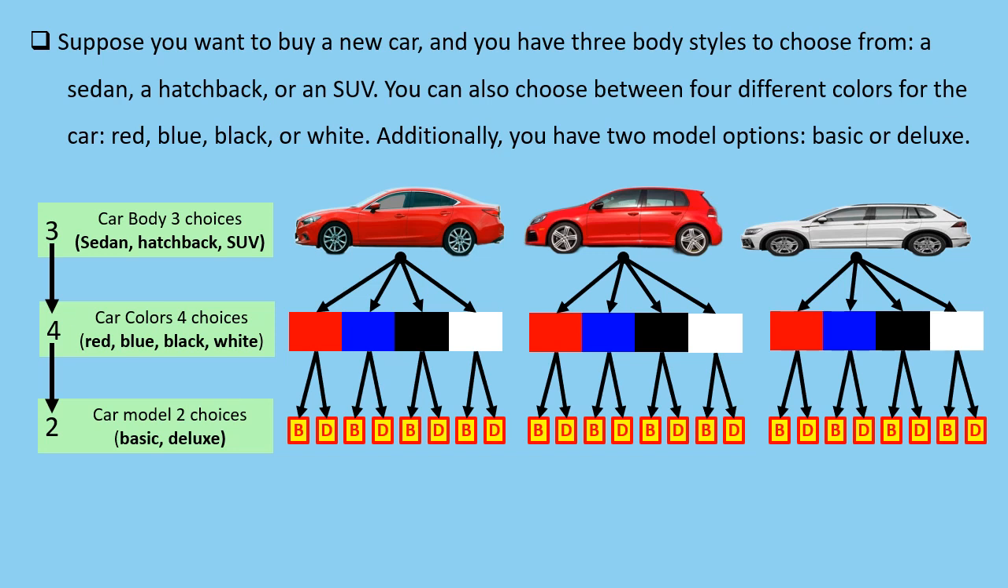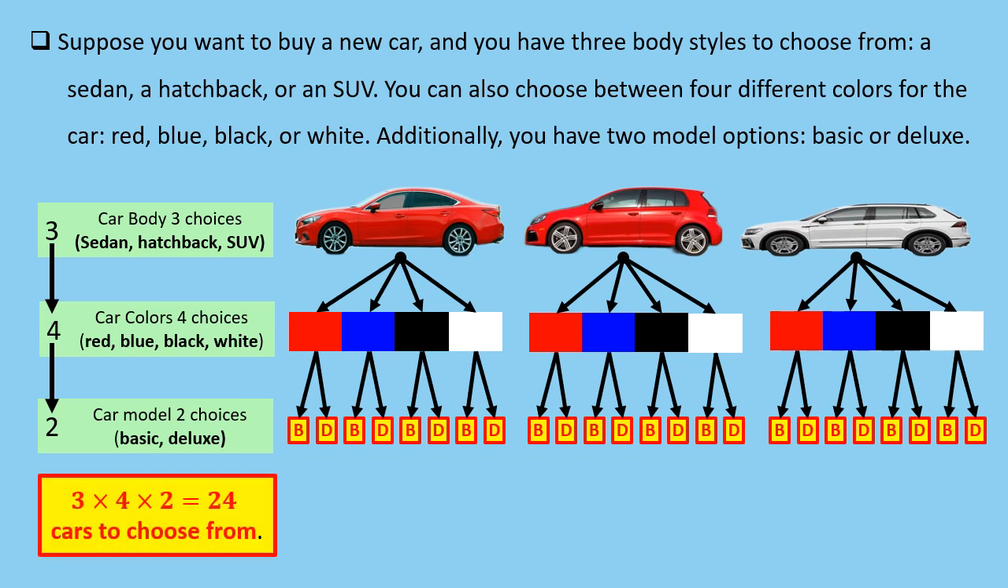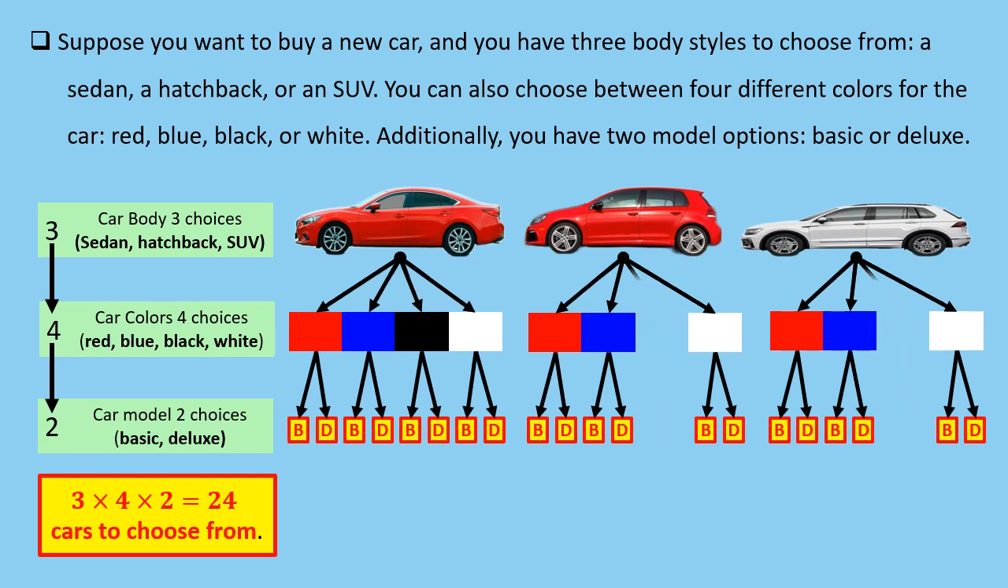Then you can use the multiplication rule to find out how many different car options you can buy. You have 3 options for the car body, 4 options for the car color, and 2 options for the model. So, you have 3 times 4 times 2, which is equal to 24 different cars to choose from. But what if these choices are not independent of each other? For example, what if only sedans come in black color? Then you cannot choose any other car body with black color. This means that choosing the car body affects how many options you have for the car color.